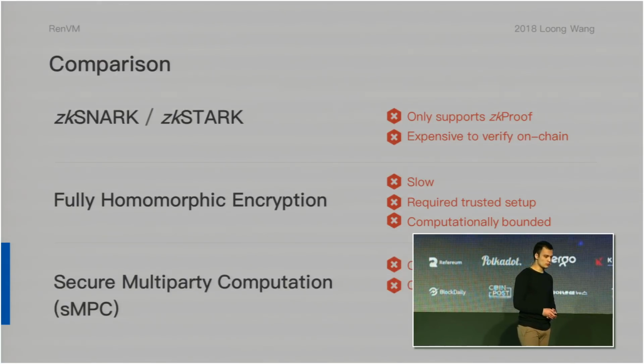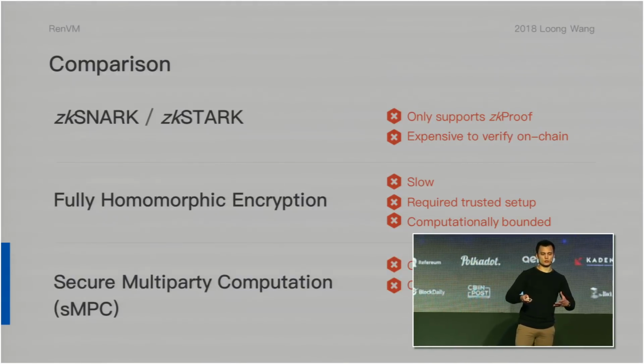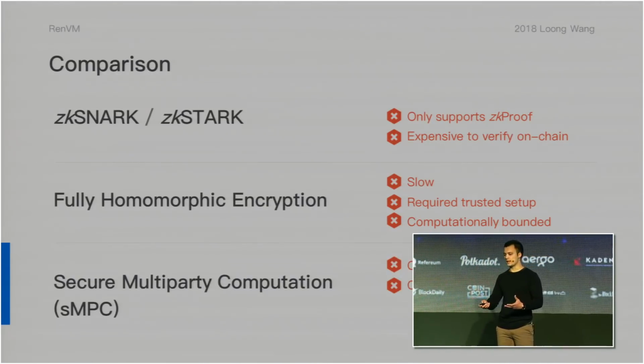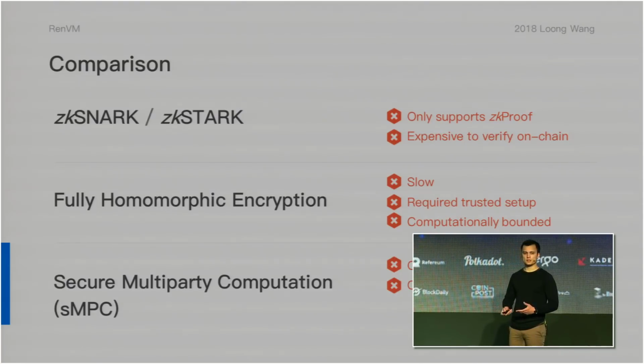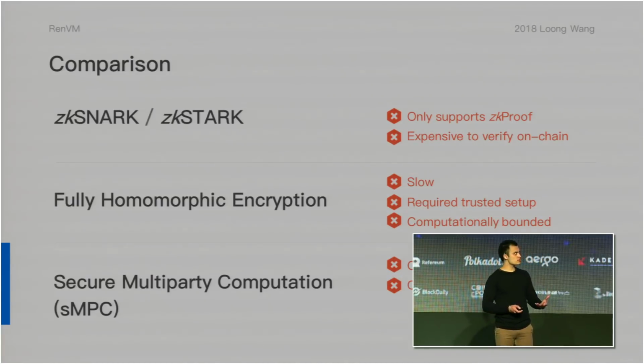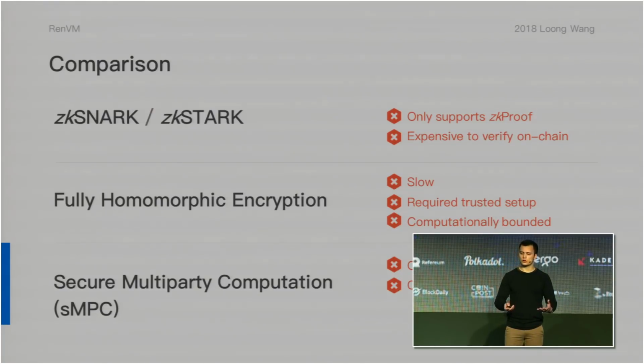And lastly, there's secure multi-party computation. Now, secure multi-party computation gives us a lot of what we want, but it has a complex pre-processing phase where we have to generate a lot of randomness, and this is quite computationally expensive. And for reasons based on this, it is also not truly Byzantine fault tolerant in a decentralized network where you have to enable nodes to go offline.